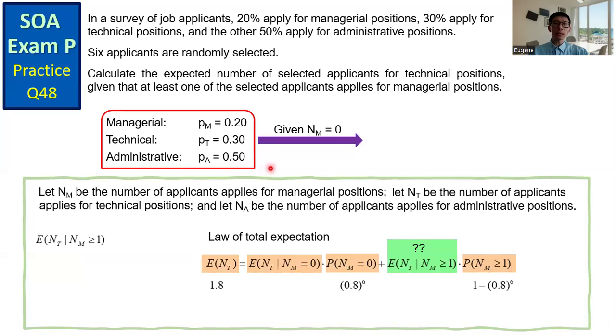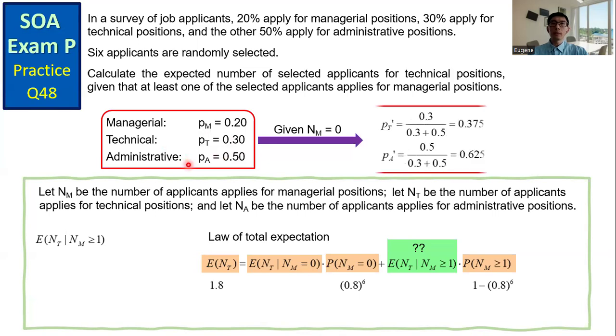Out of this 80%, 30% applies for technical position and 50% applies for administrative position. So update the probabilities. Given that NM equals 0, the updated probability for technical position is 30% over the 80%, which is 0.375. And the updated probability for the administrative position is 0.625.